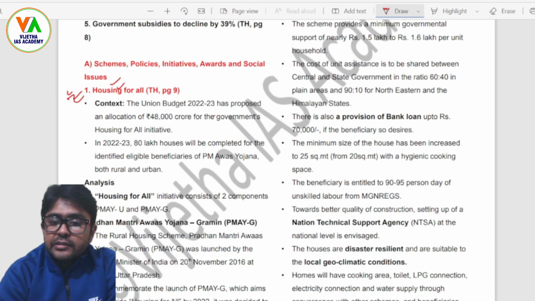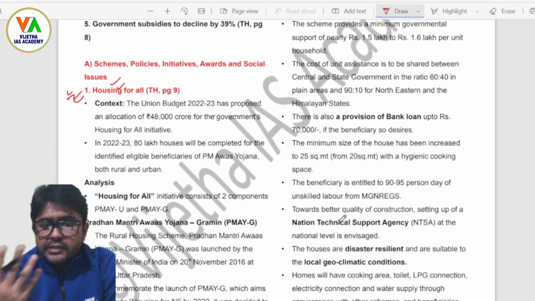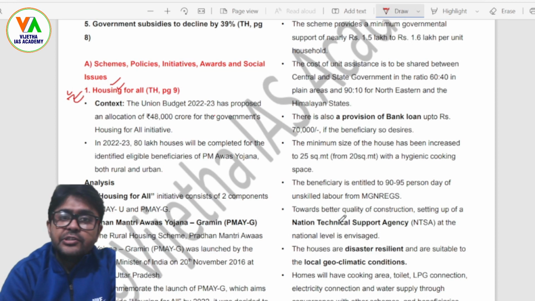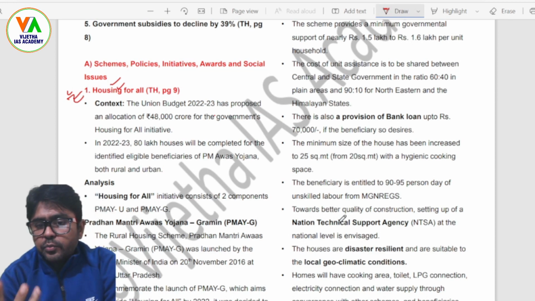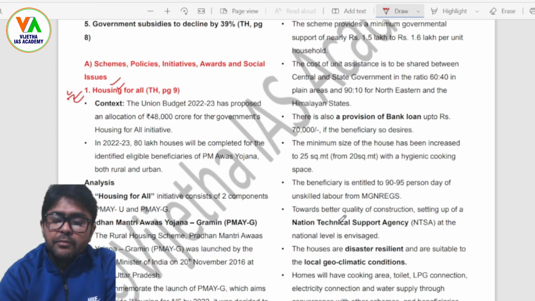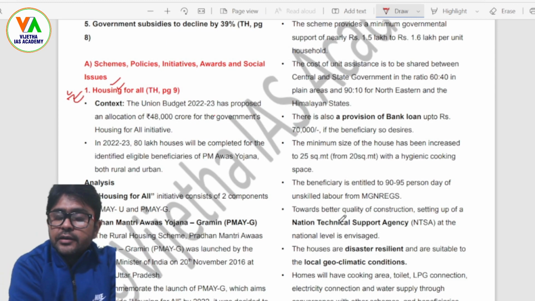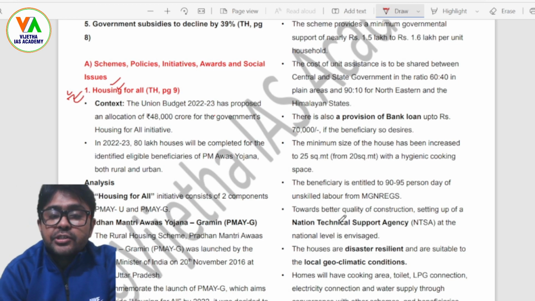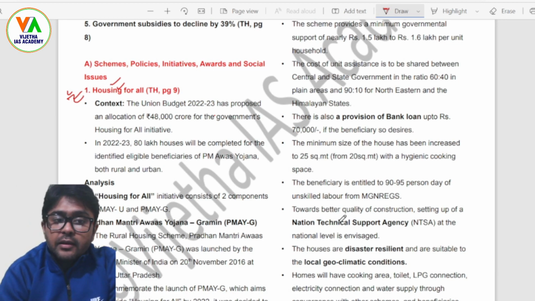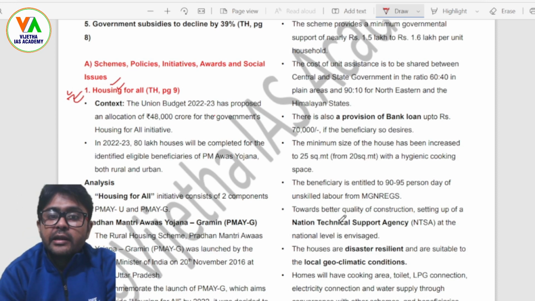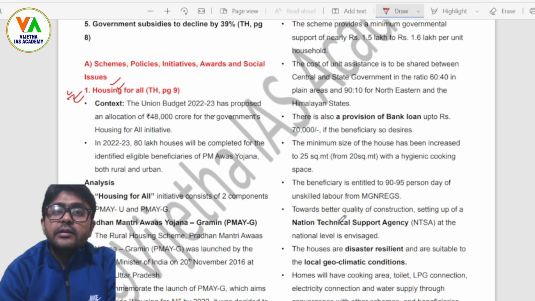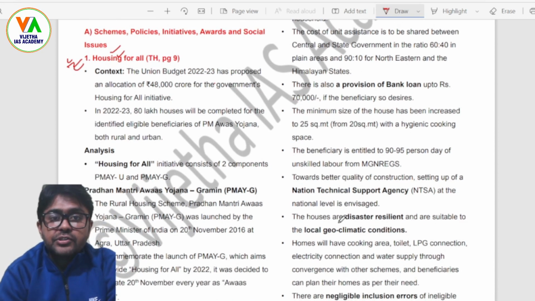So friends, the scheme is named housing for all, and by 2022 it was the prior agenda when it was launched somewhere in 2015. Before that it used to be named Indira Awas Yojana, and the name was changed to Pradhan Mantri Awas Yojana Gramin and Urban. That means rural and urban, two different setups of India it was targeting.